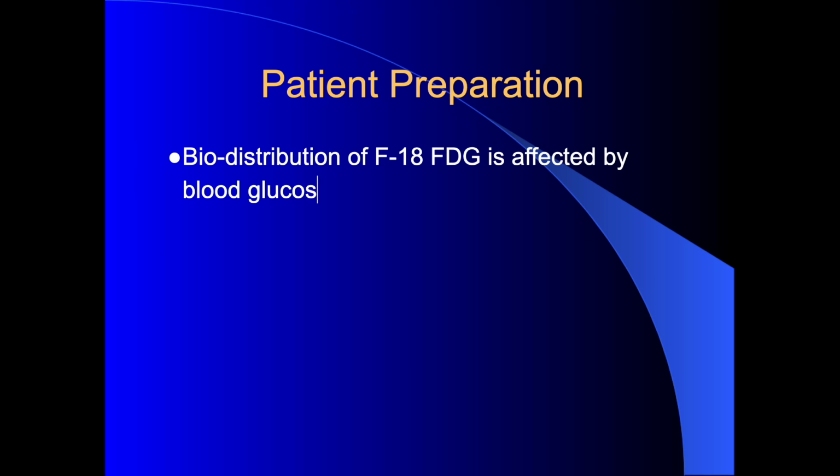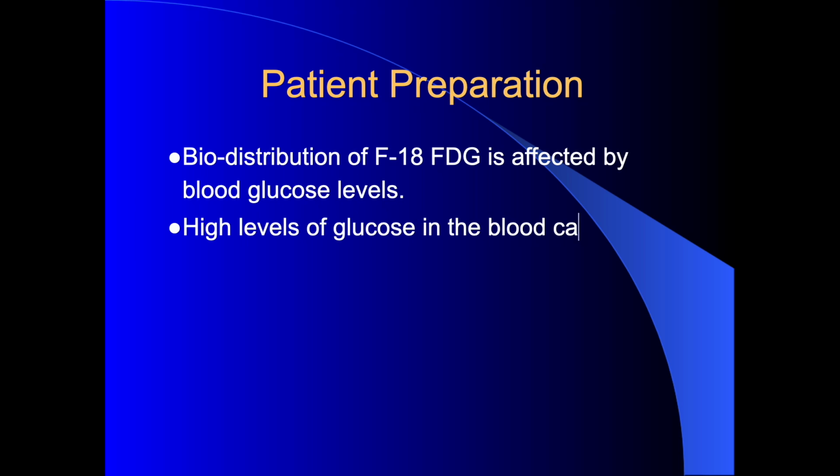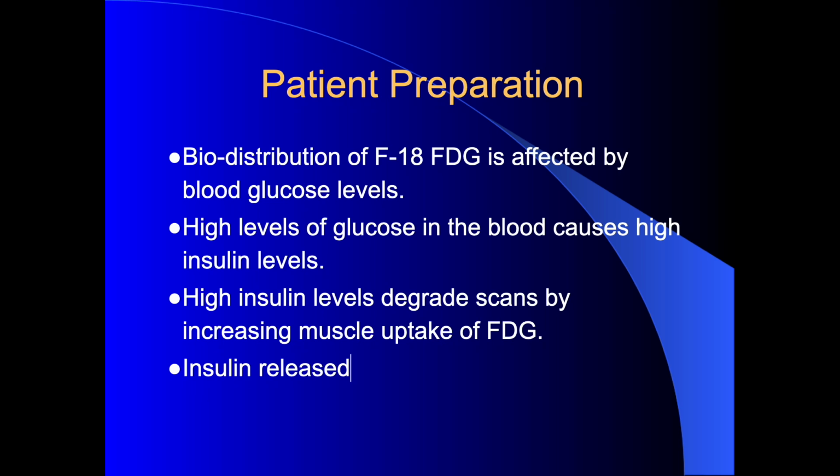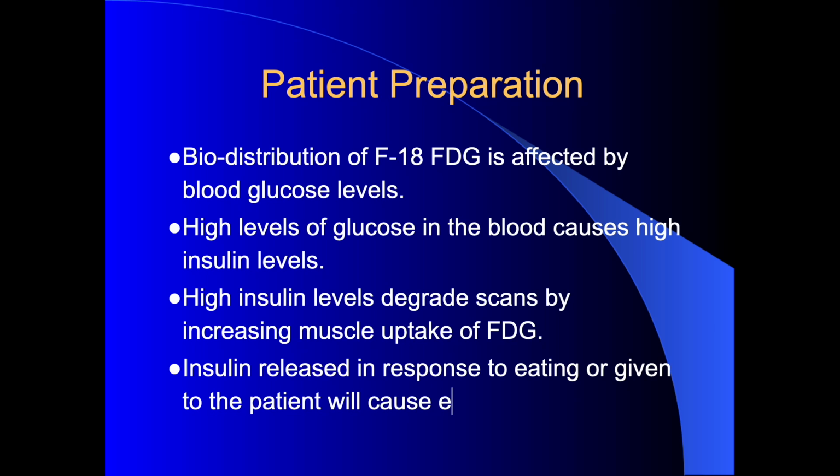It is important to know that biodistribution of F18 FDG is affected by blood glucose levels. High levels of glucose in the blood cause high insulin levels. High insulin levels degrade scans by increasing muscle uptake of FDG. Insulin released in response to eating, or given to the patient by the doctor or by the patient himself or herself, will cause excess muscle uptake.